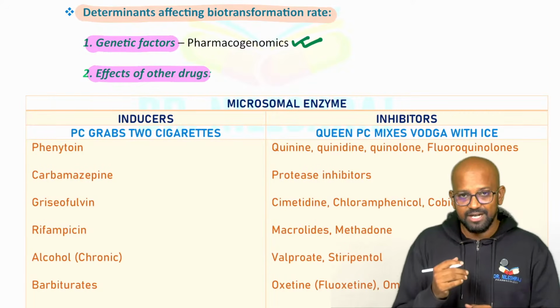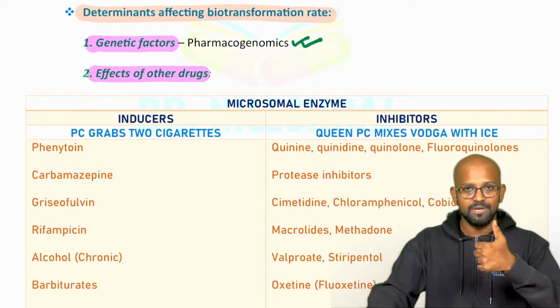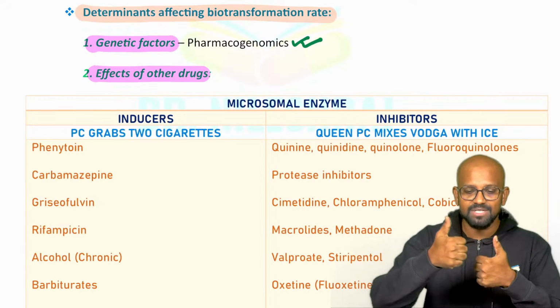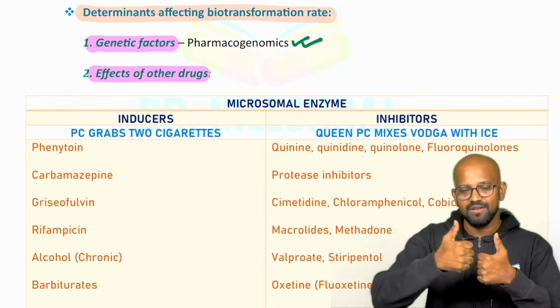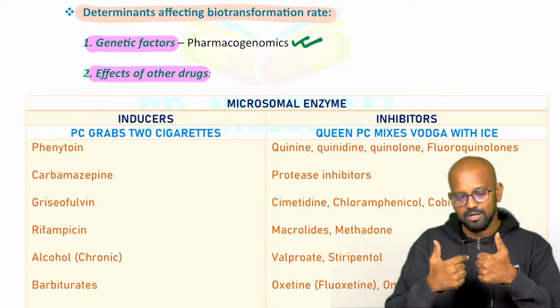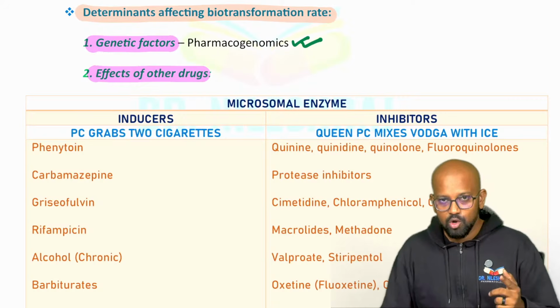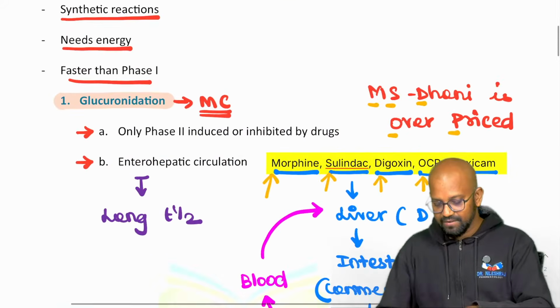The second one is the effect of other drugs. As I've told, you have administered the first drug. The second drug, if it is inducing the microsomal enzymes, will increase the metabolism. If it is inhibiting the microsomal enzymes, it will decrease the metabolism. As I've told, CYP monooxygenase enzymes, we'll go back to that.